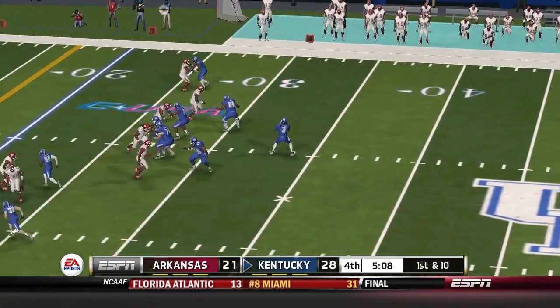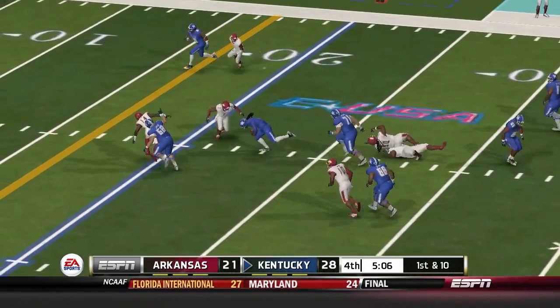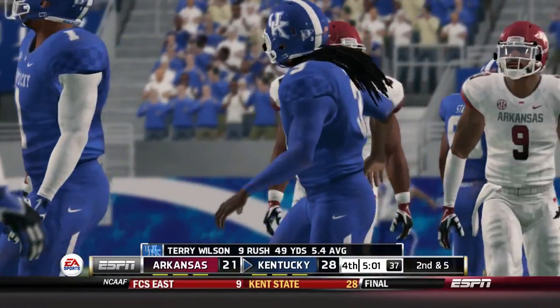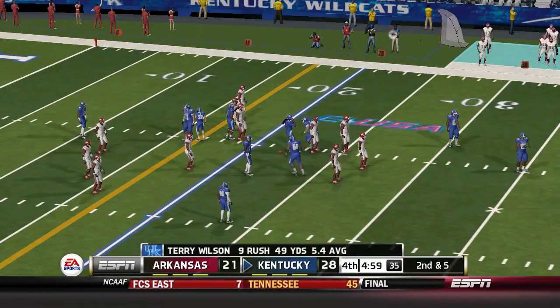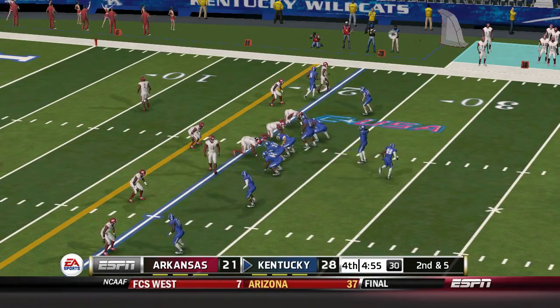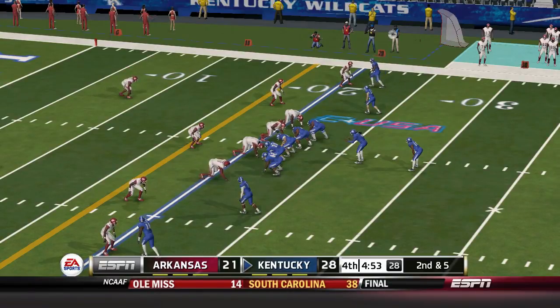5 guys will be out in the pattern as they're in the shotgun. So the quarterback draw goes for 5 yards. That brings him 2nd and 5. Kentucky is up 7.